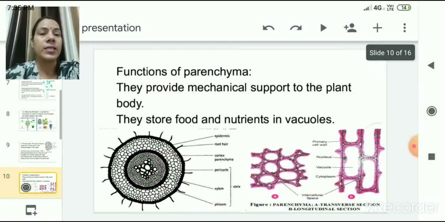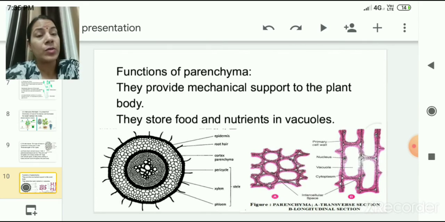Now let us discuss the function of parenchyma tissues. They provide mechanical support to the plant body, and the most important function is that they store food and nutrients in the plant.